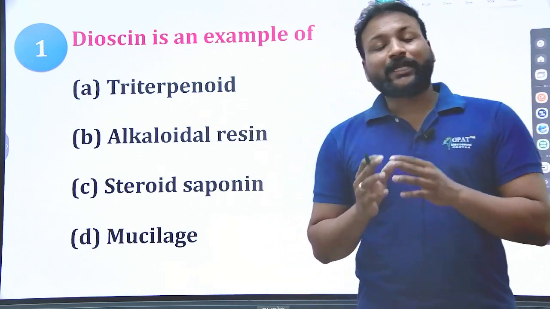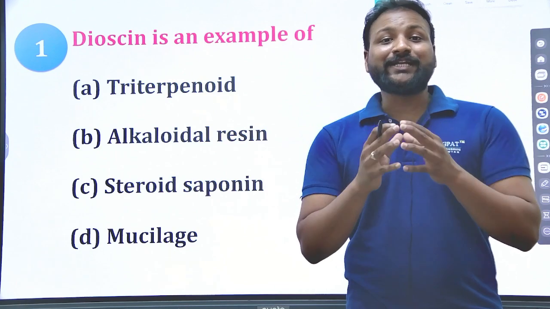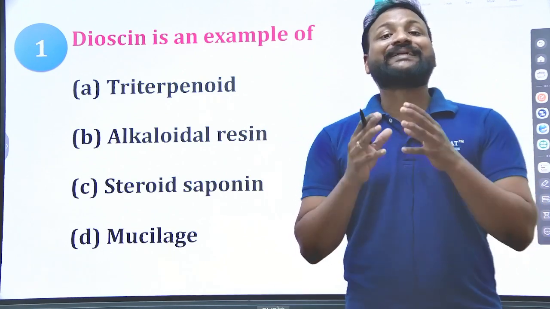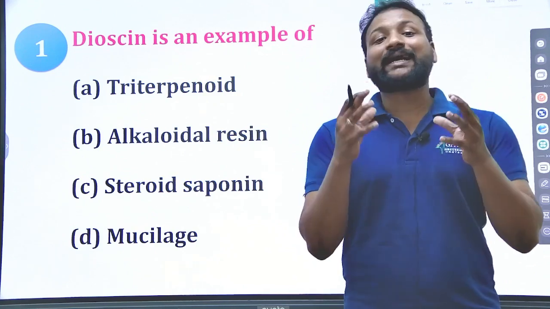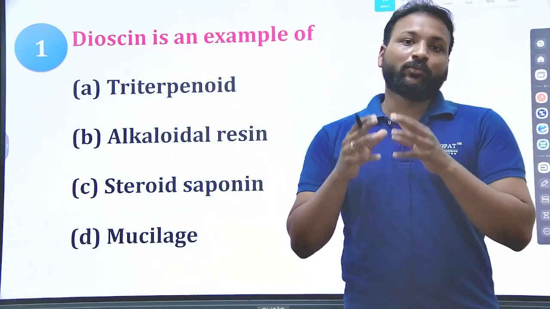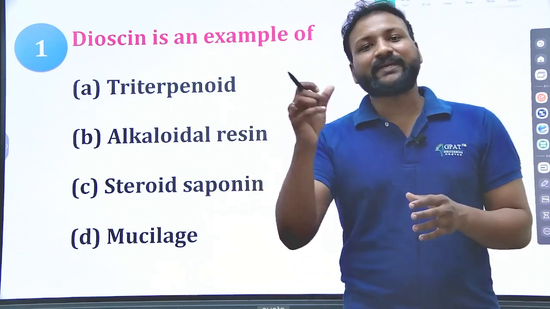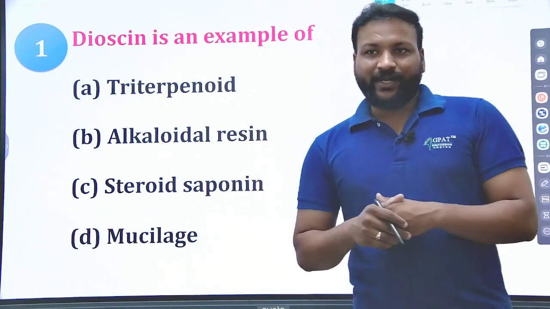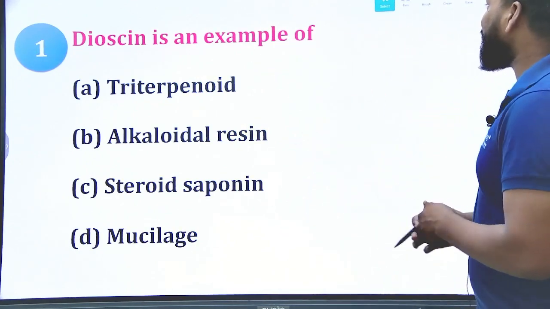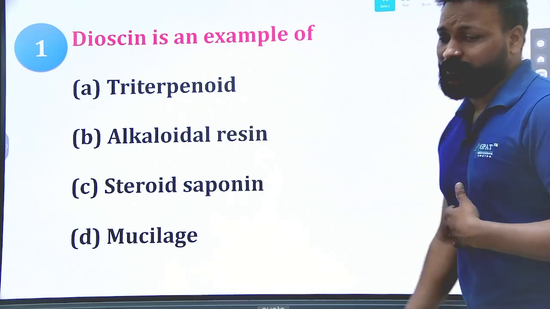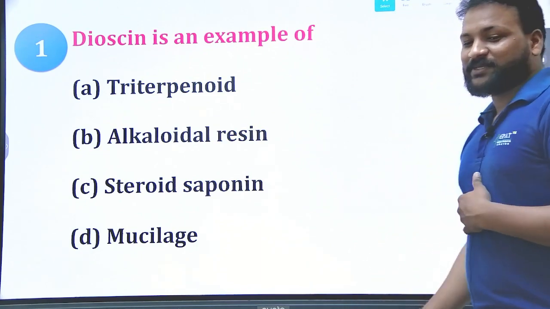Diosgenin is obtained from the dry tubers or rhizomes of Dioscorea deltoidea, Dioscoreaceae. This is a most important antiviral drug, as well as one of the important precursors for the corticosteroids. So based on that, you need to tell me what is the right answer for this one. Okay, let me check the right answer.